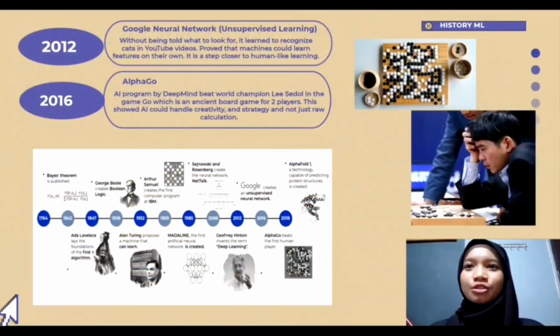In 2012, the Google Neural Network, without being told what to look for, learned to recognize cats in YouTube videos. It proved that machines could learn faces on their own. It is a step closer to human-like learning.